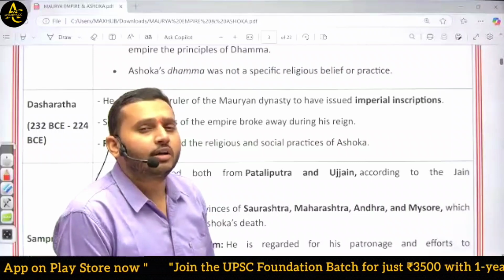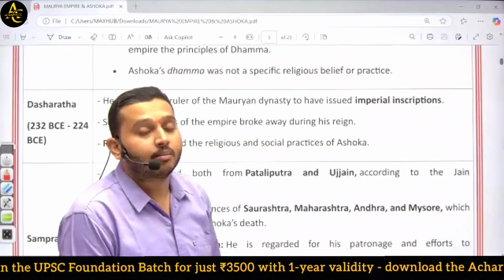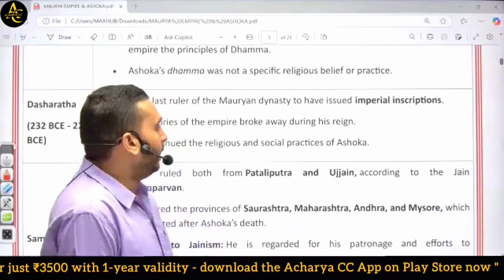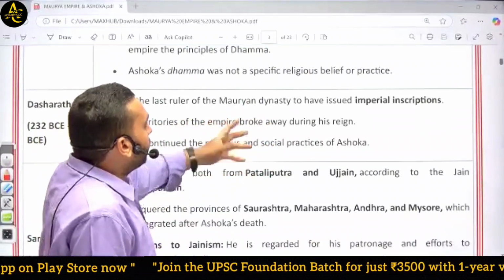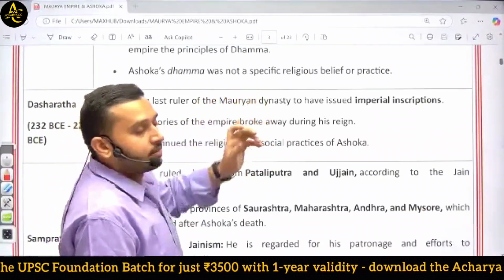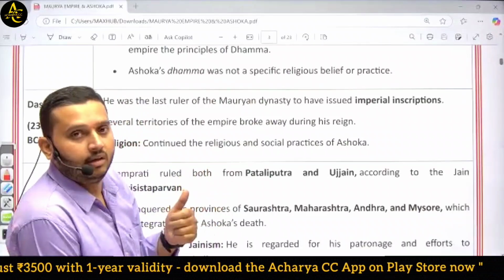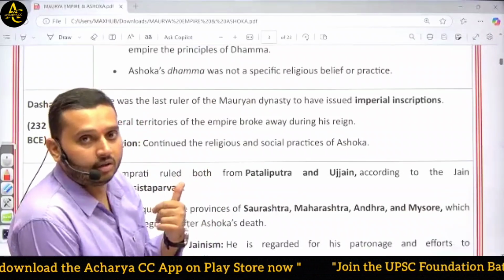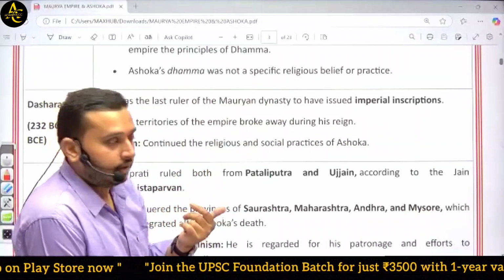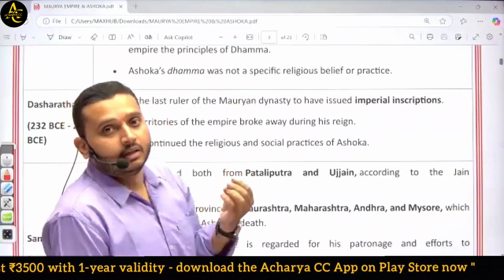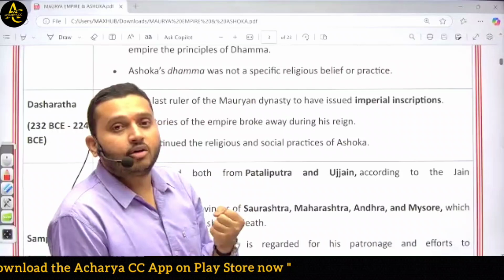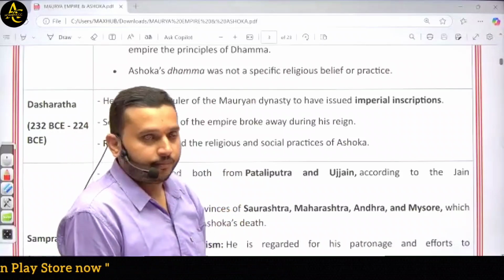So Supreme Court is talking about which dharma? Dharma means the law. So Ashoka's dhamma or dharma is also not any specific religious belief or religious practice. That means how you have to worship your God or Lord. No. Ashoka's dhamma or dharma means the basic duties of any person.